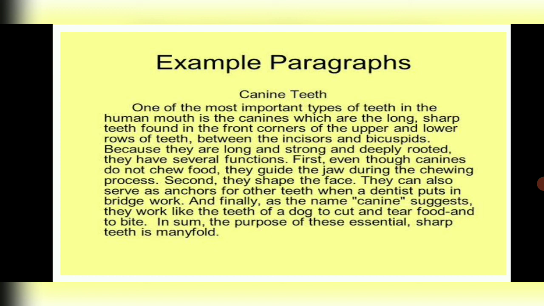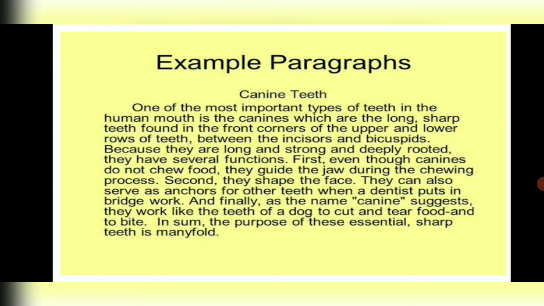It is on canine teeth. One of the most important types of teeth in the human mouth is the canines, which are long, sharp teeth found in the front corners of the upper and lower rows of teeth between the incisors and bicuspids. Because they are long and strong and deeply rooted, they have several functions.